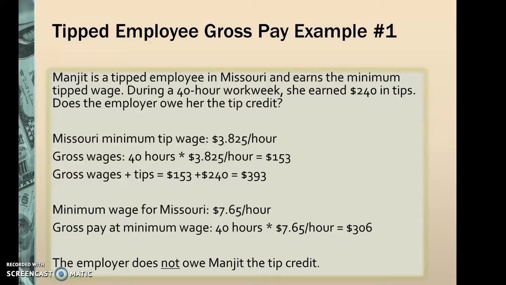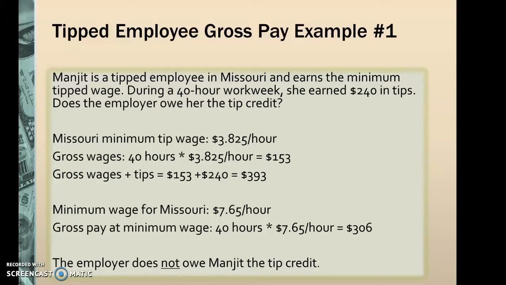Gross wage plus the tips, in this case, would be $393. The minimum wage for Missouri is $7.65 per hour. So if you take the minimum wage, $7.65, multiply it by 40, the gross pay is $306 if they were paid at the minimum wage. The employer does not owe the employee a tip credit because they earned above the minimum wage for the 40-hour work week.